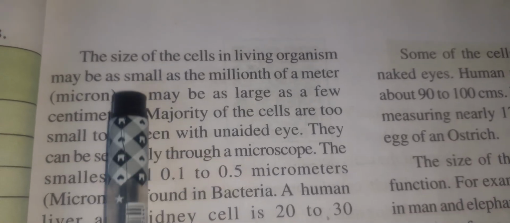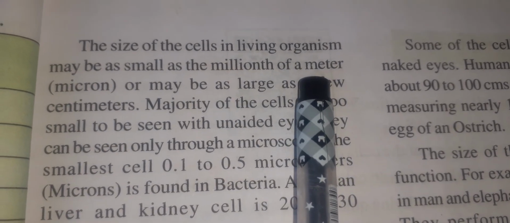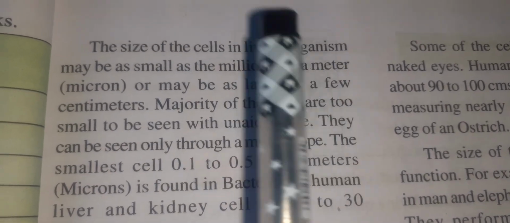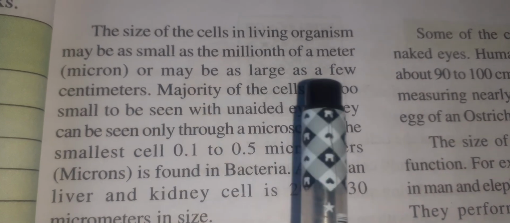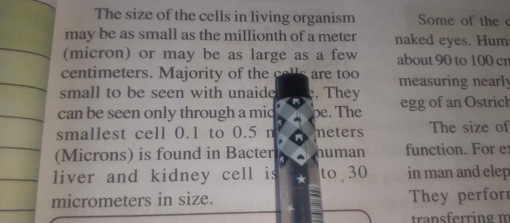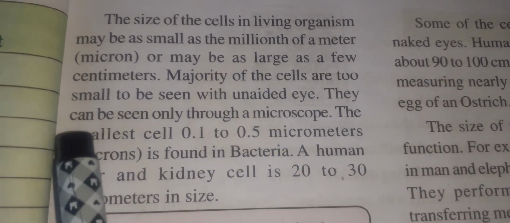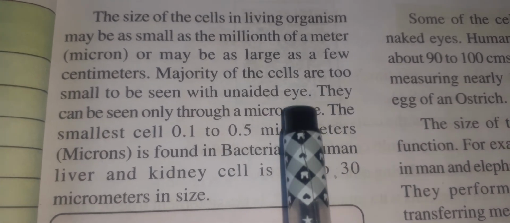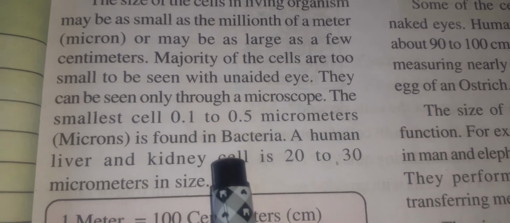So students, as you see here, the size of a cell in a living organism may be as small as a millionth of a meter, or micron, or may be as large as a few centimeters. The majority of cells are too small to be seen with the naked eye. They can be seen only through a microscope. The smallest cell, 0.1 to 0.5 micrometer, is found in bacteria.